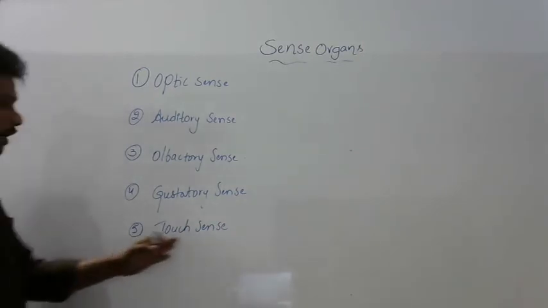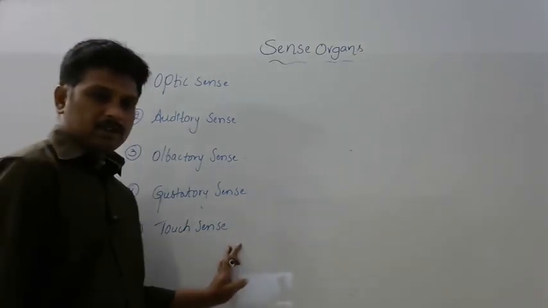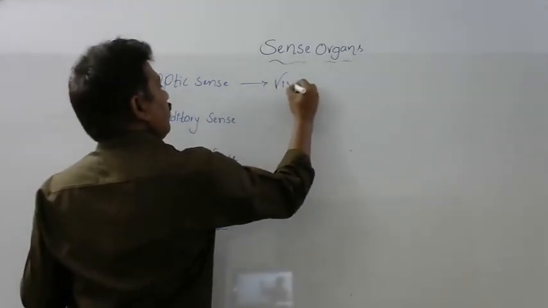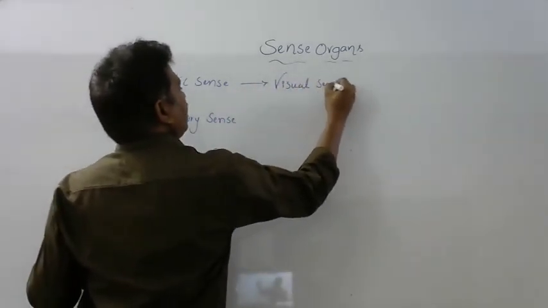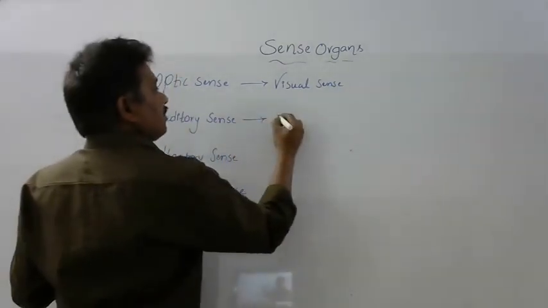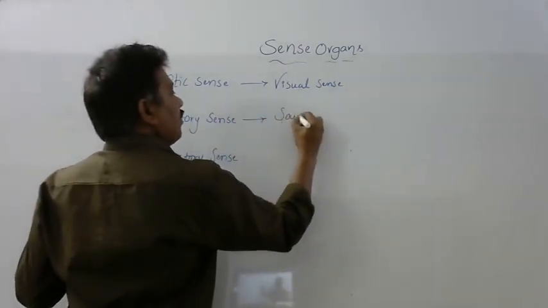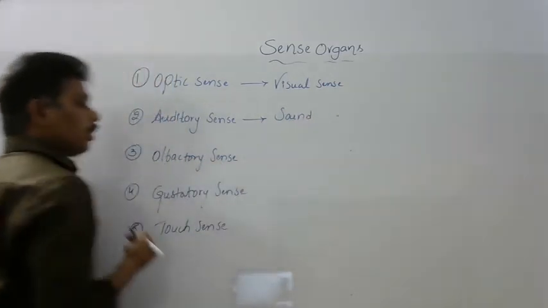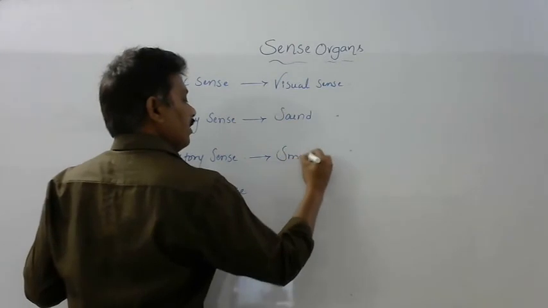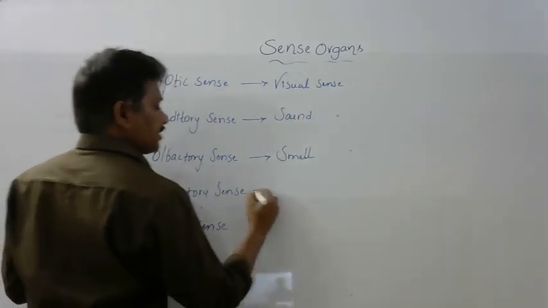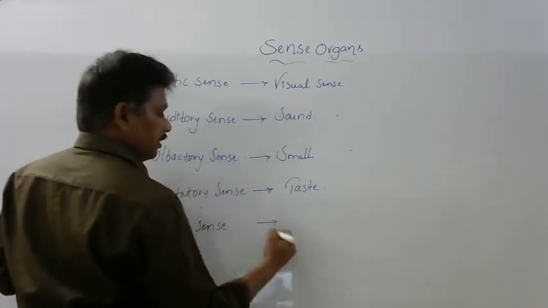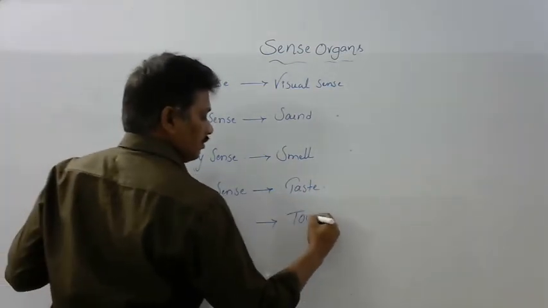We have a number of types of receptors here. Optic sense means visual sense. Auditory sense means sound. Olfactory sense means smell. Gustatory sense means taste. And touch.